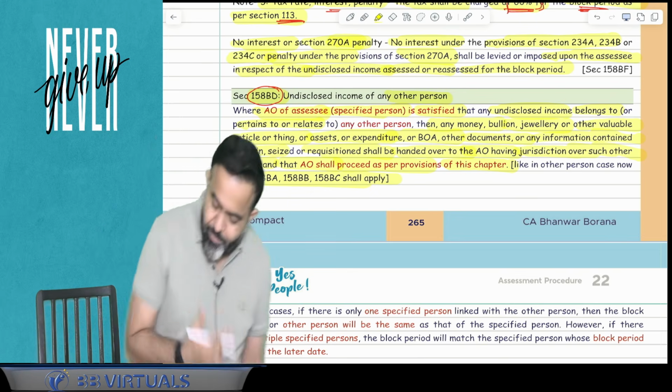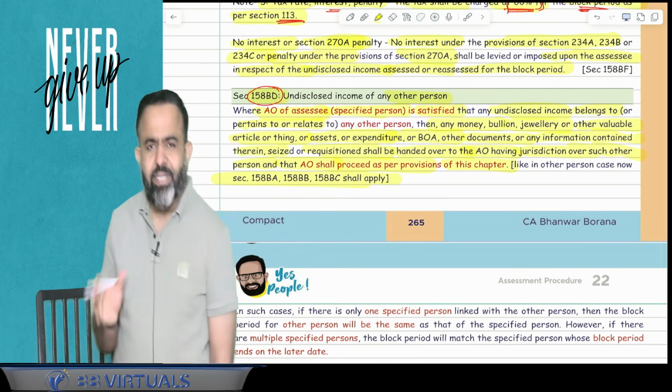Now sections 158BA, 158BB, 158BC shall apply.